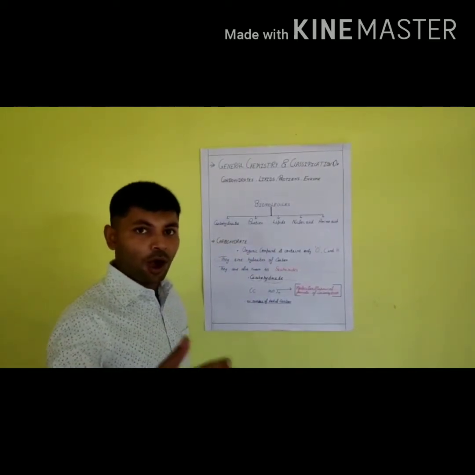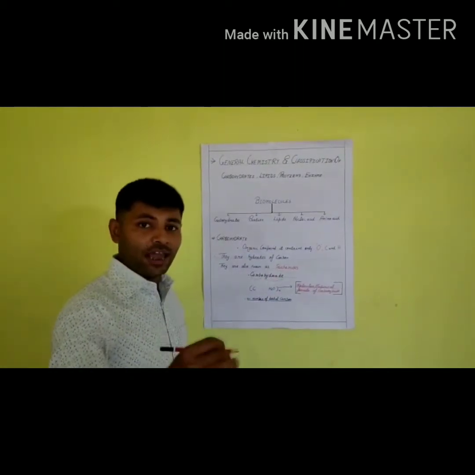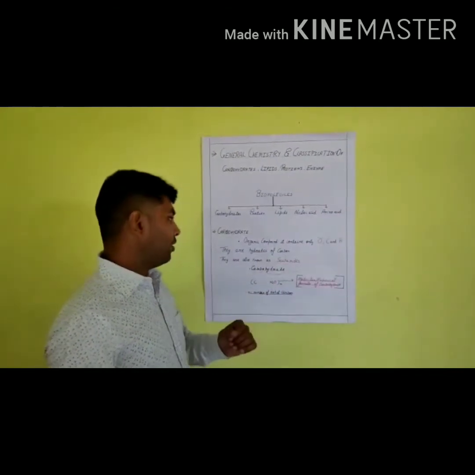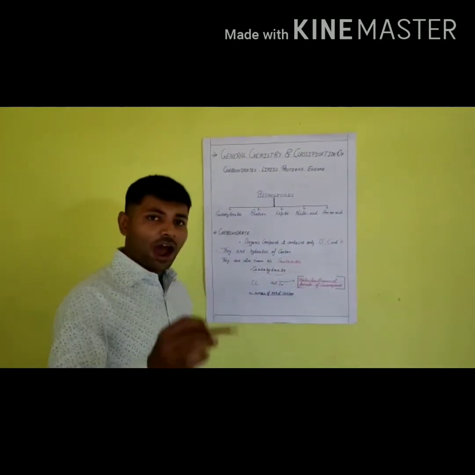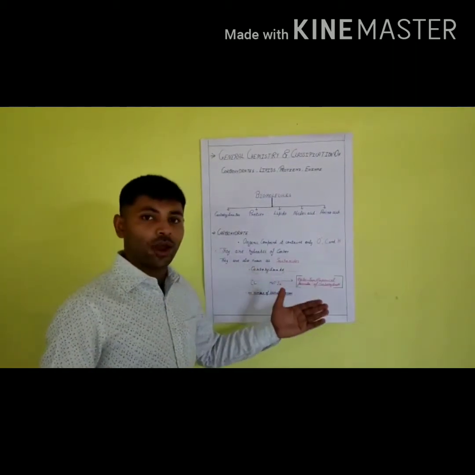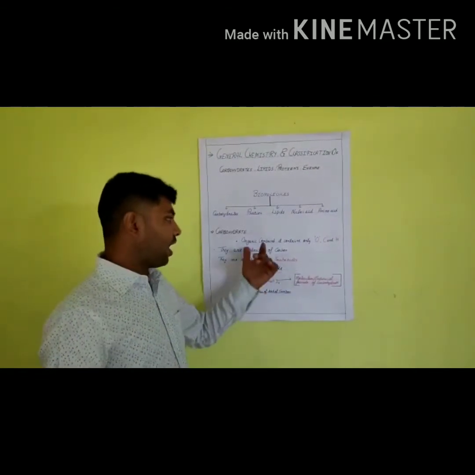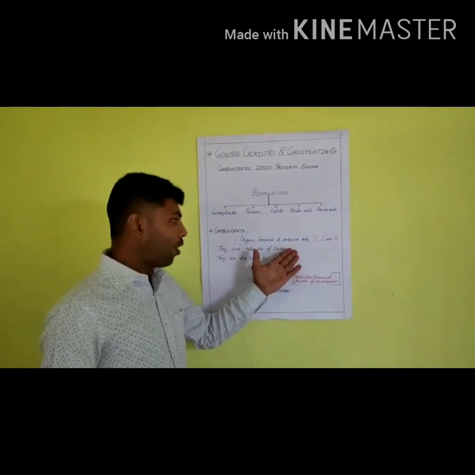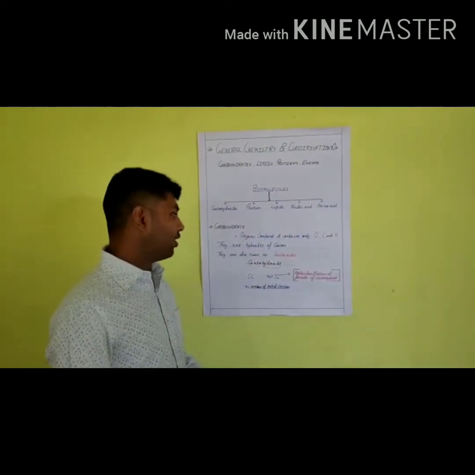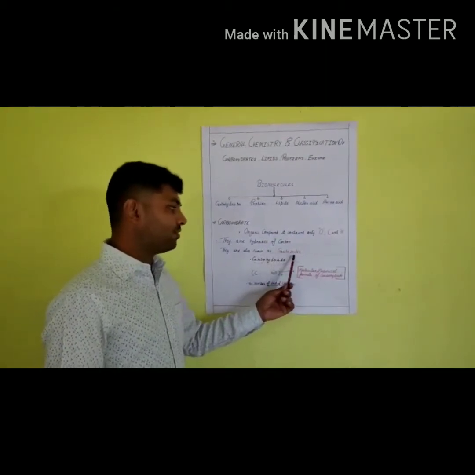What is a carbohydrate? Carbohydrate is an organic compound. It contains only oxygen, carbon and hydrogen. Second point, they are hydrates of carbon. Third, they are also known as saccharides. Basically, I have told you the three main points: carbohydrate is an organic compound, it contains only oxygen, carbon and hydrogen, they are hydrates of carbon and they are also known as saccharides.